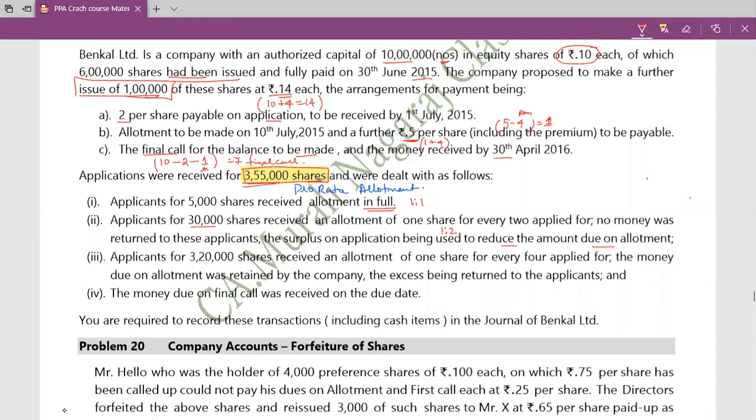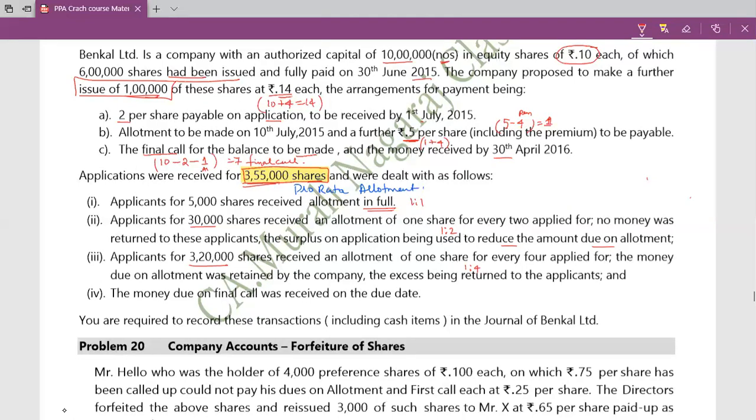Now, for the balance 3,20,000 shares, applicants received an allotment of 1 share for every 4 applied. So for them 1:4. That means if you have asked for 4 shares, I will give only 1 share. If you have paid application money for 4, only 1 share will be allotted. So for the balance 3 shares into 2 rupees, 6 rupees, I am supposed to refund. Let us see what happened.